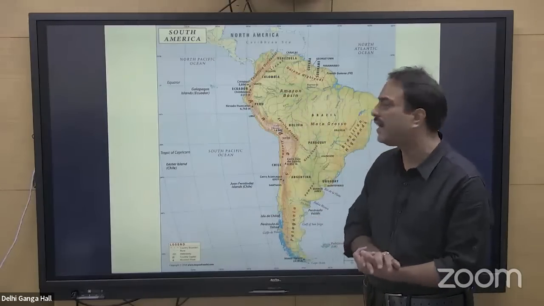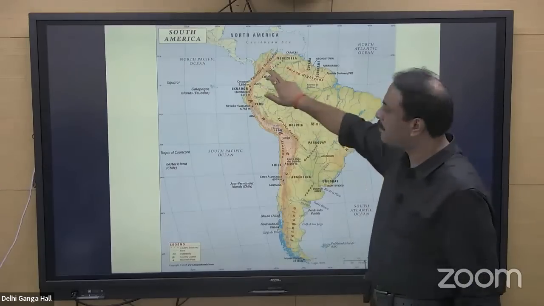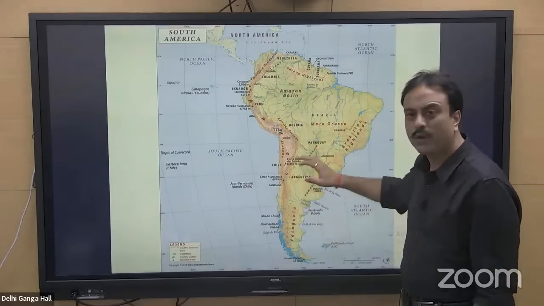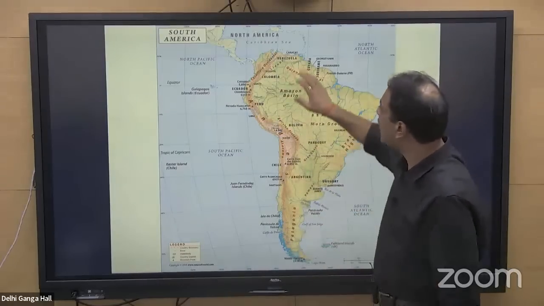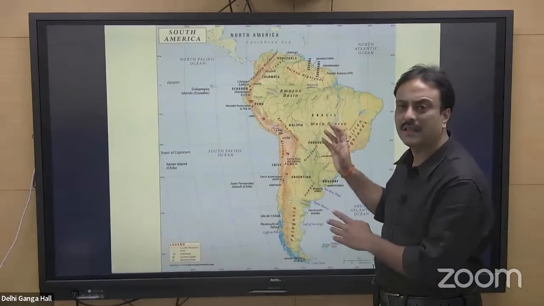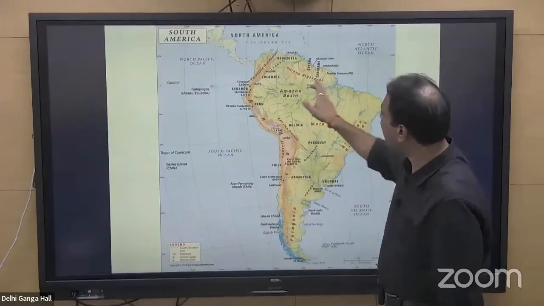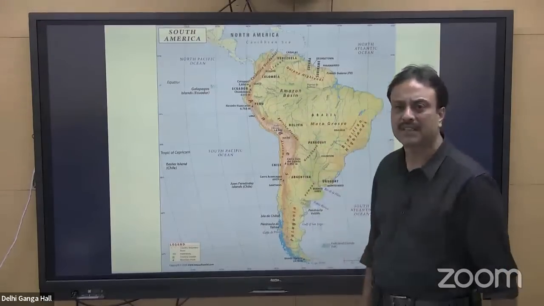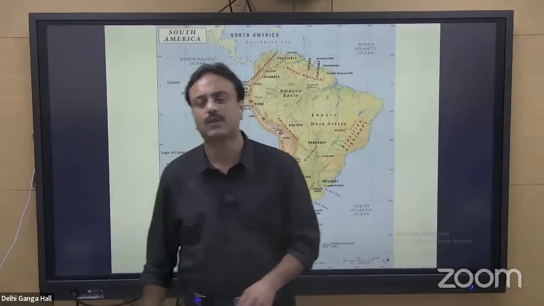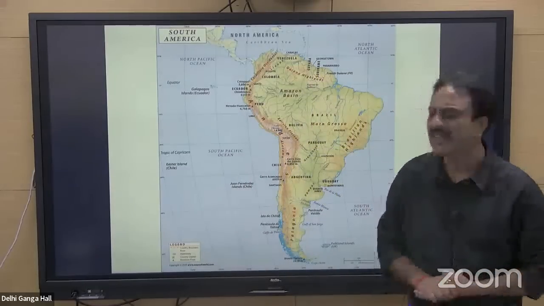Now, if you look at the political map of this particular region, here we are having the country that is called as Colombia, Ecuador, Peru, Bolivia, Paraguay, Uruguay. They are in the southern part. We are not concerned with that. In the northern part, we are having small countries, that is Guyana, Georgetown, Suriname, Paramaribo, French Guiana, and the largest country over here is Brazil. If Selvas rainforests are catching fire, or if they will catch fire, maximum destruction will be caused to this particular country, that is Brazil.